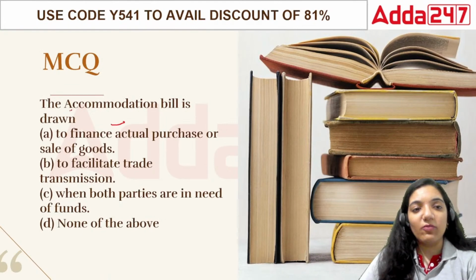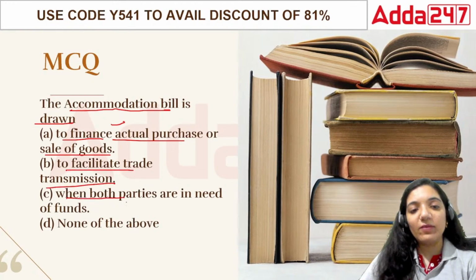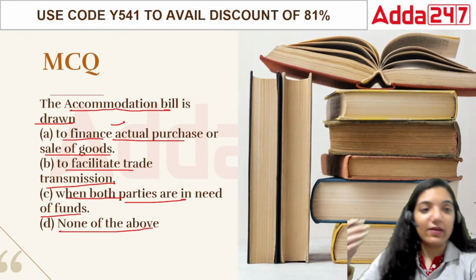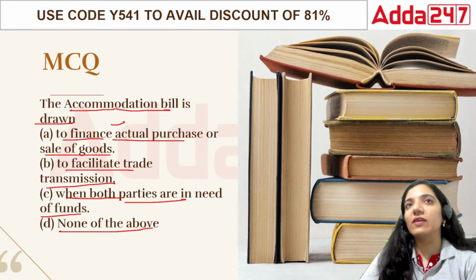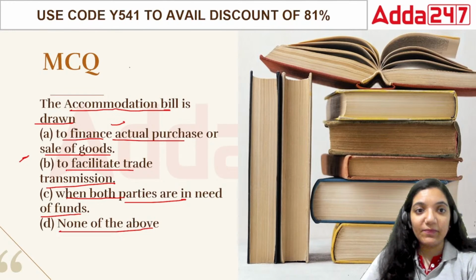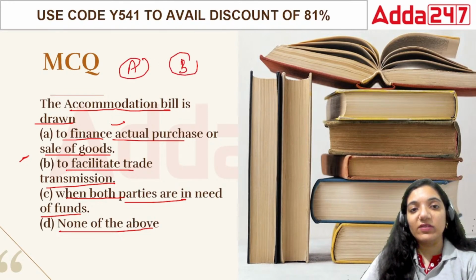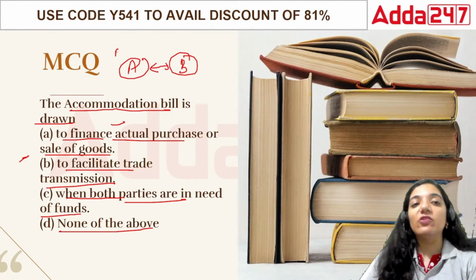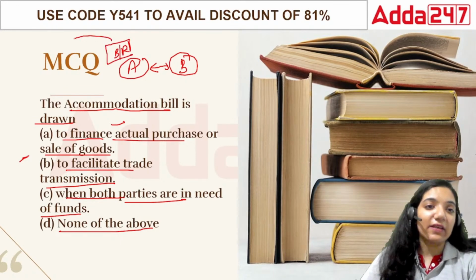Next question. The accommodation bill is drawn to finance actual purchase or sale of goods, to facilitate trade transmission, when both parties are in need of funds, or none of the above. The accommodation bill is basically one where there are two parties and both of them are in dire need of money. A is in need of money, B is also in need of money, and ultimately both of them say, let's issue a bill and we will use that bill of exchange to get something.